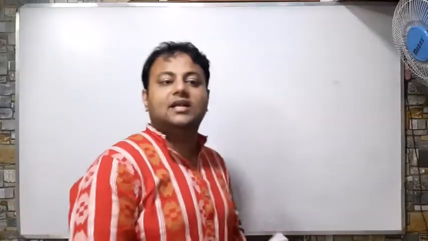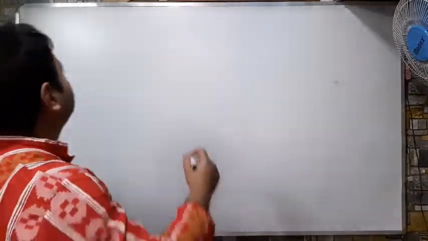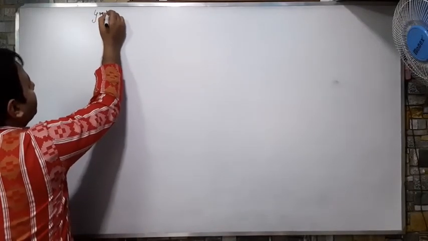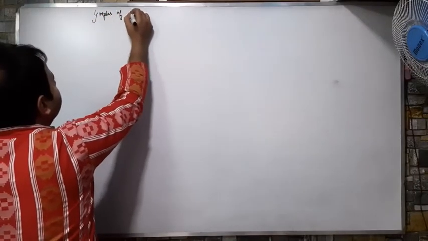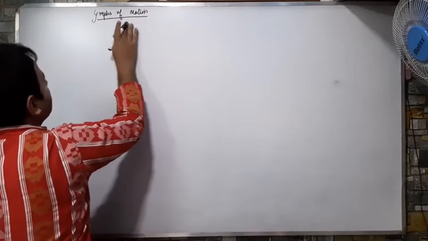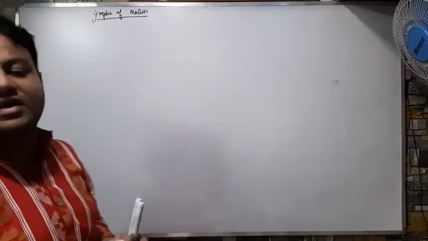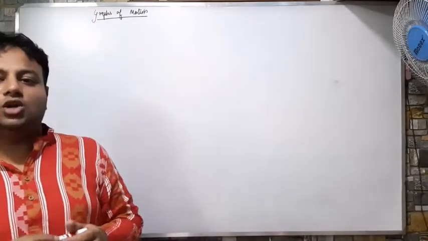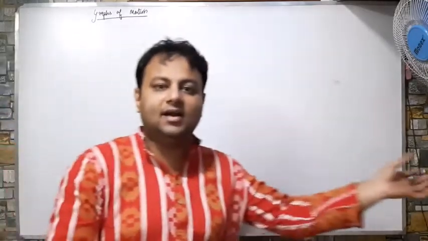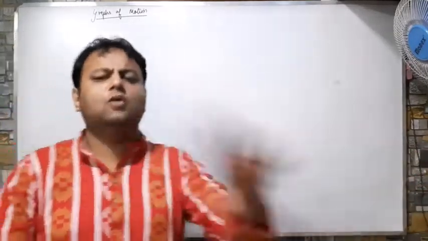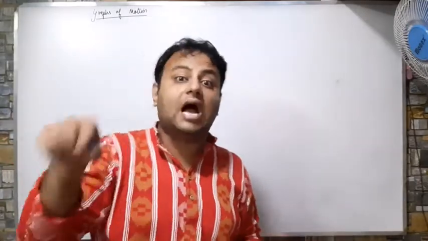Now the next topic is graphs of motion. What do you mean by a graph? Graph माने क्या है? Graph means we will represent the motion, or whatever the distance, displacement, acceleration, velocity वगैरह वगैरह जो भी है, with the help of some graphs.